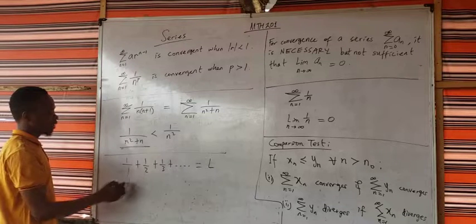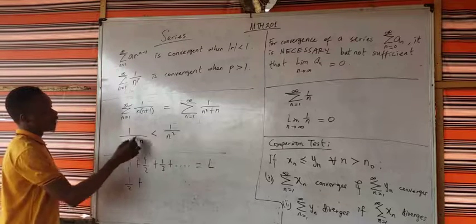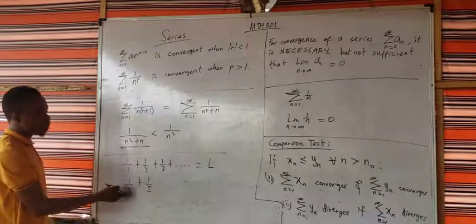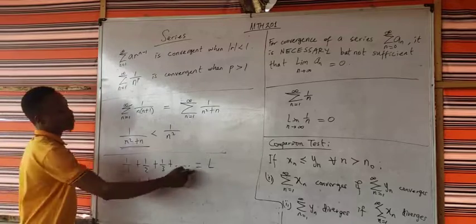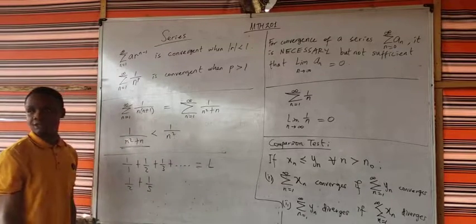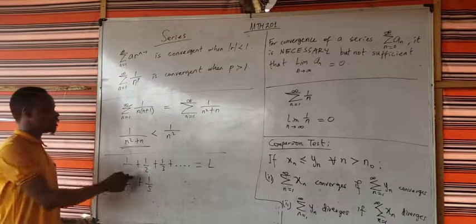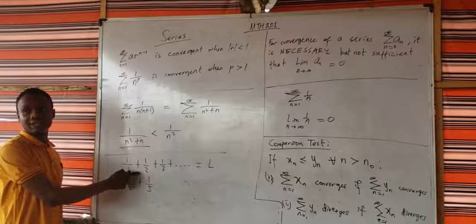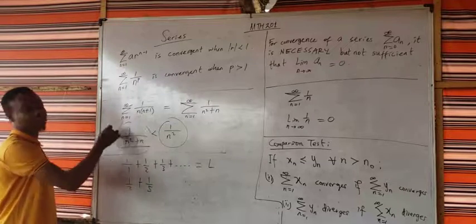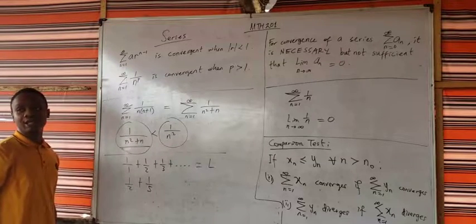For instance, when n equals 1, this is 1 over 2. When n equals 2, this is going to be 1 over 5. So since this one is always greater than this, and this one is going to give me a real number, there's no way this one can give me infinity, because every term of it is always less than this one. Is this clear? That's why we're saying that if this converges, then this one has no option. It also has to converge.